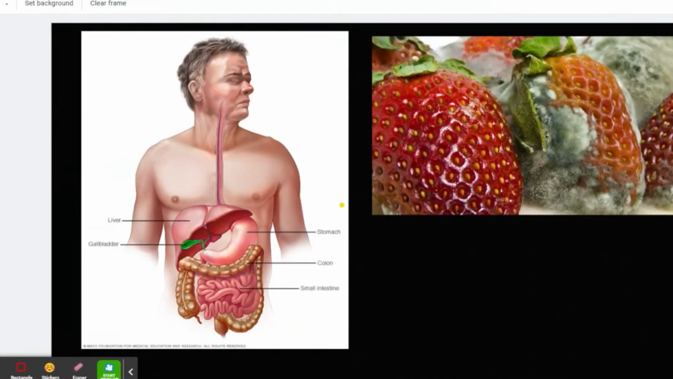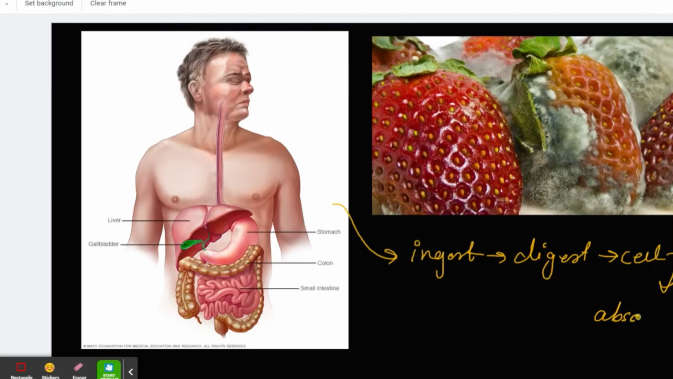Here, if you see, we ingest food, and then we digest it, correct? Then it goes to our cells, and in our cells it gets absorbed and other things happen, correct? Where it is used for energy. But for organisms such as fungi, what happens? First of all, they will decay the food. Can you see this picture of strawberries? First of all, they will decay it.